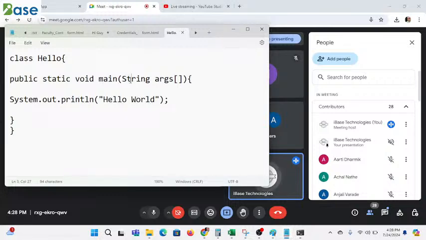What will the JVM do? JVM always needs public static void main as an input. JVM always starts the execution from this method. When the program compiles, it generates a dot class file and passes the file to the JVM. The JVM first of all looks for the main method: is it available or not? If it is available, then it will start execution from this. And JVM always needs public static void main String args. There will be no compromise in the format; the format will work only as given. So that is the way we have to deal with it.